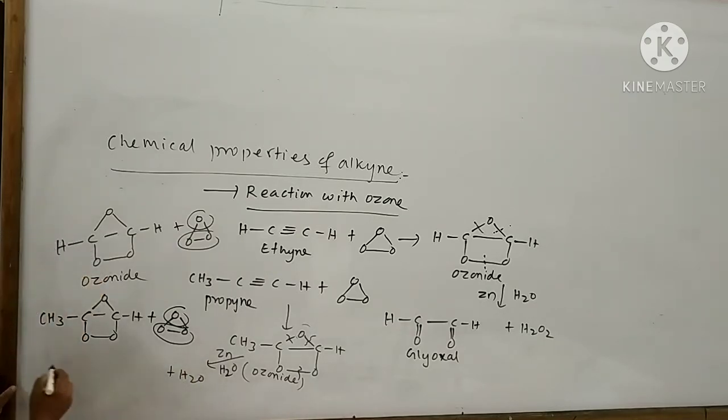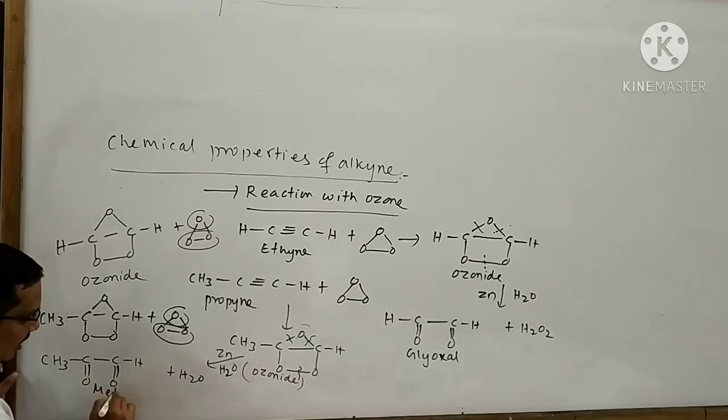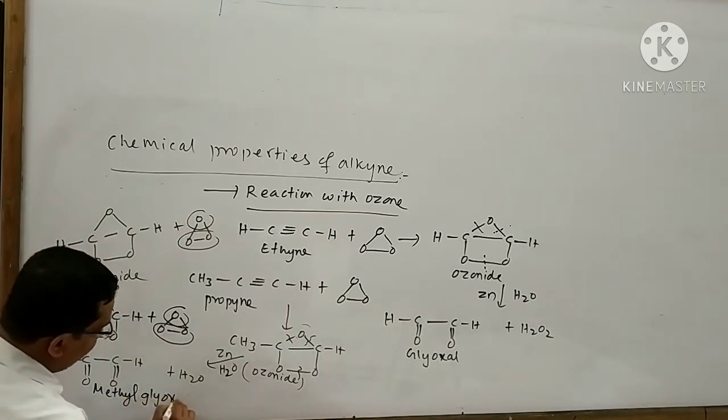I can write the rest part like this: CH3 bond C bond H bond O. This is an unstable product. To form a stable product, it is bound to give a double bond here, also give a double bond here. The name of this compound is said to be methyl glyoxal.